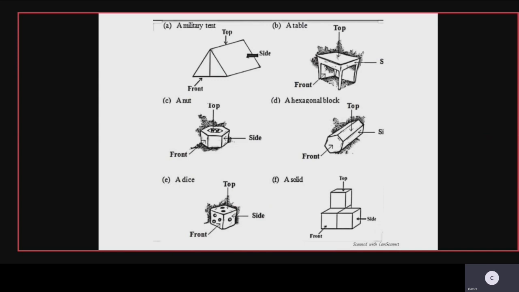Then the hexagonal block is also shown here. Yes, you can see that the side view, the top view and the front view have been represented here.